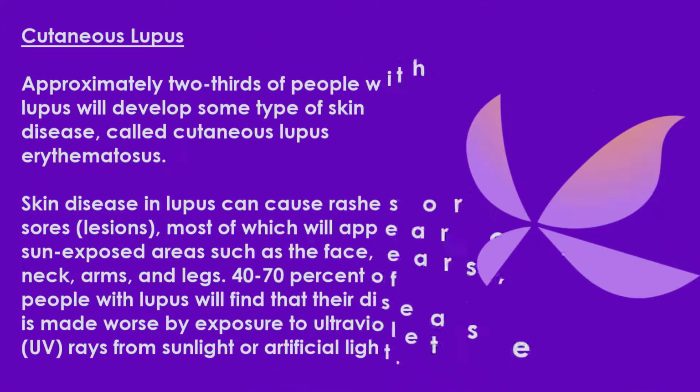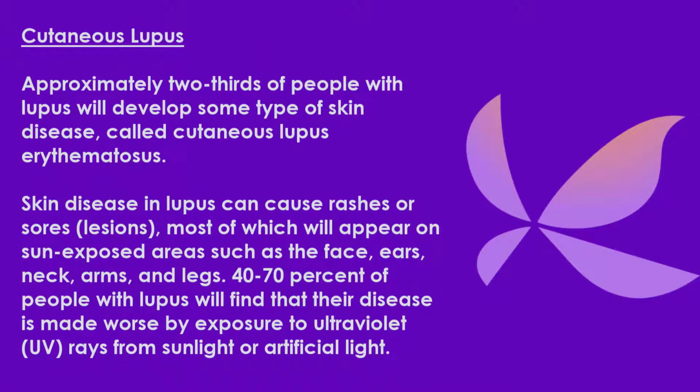Cutaneous lupus. This type of lupus is manifested in a skin disease which can cause rashes and sores or lesions in sun-exposed areas such as the arms, face, ears, and neck.